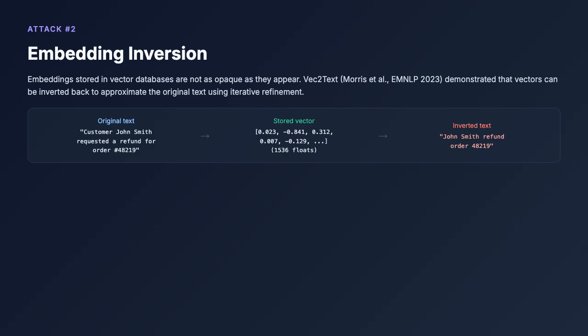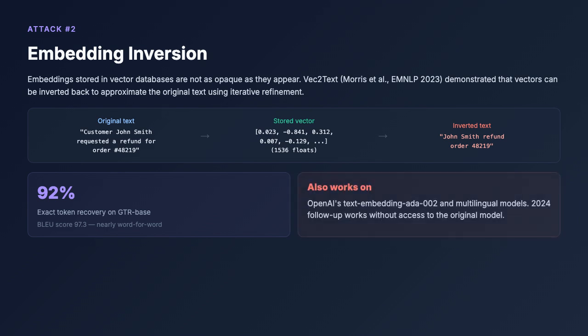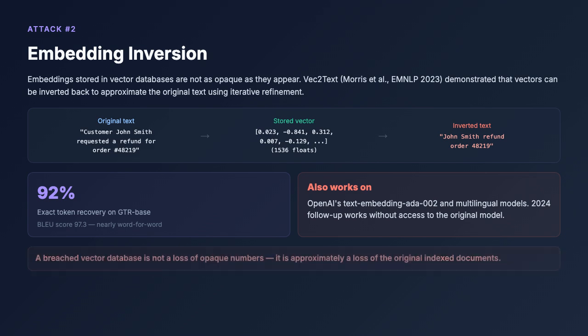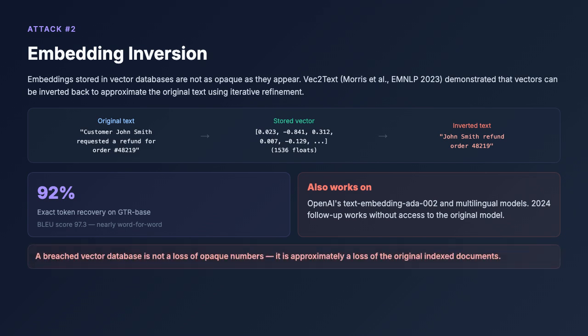"John Smith refund order 48219." The Vec2Text study achieved 92% exact token recovery on 32 token inputs, with a BLEU score of 97.3, nearly word for word. The attack also succeeded against OpenAI's ada-002 model, and a 2024 follow-up showed it works even without access to the original embedding model. The practical consequence: a breached vector database is not a loss of opaque numbers, it is approximately a loss of